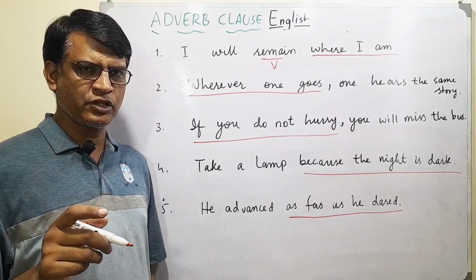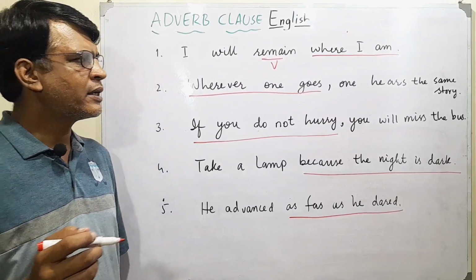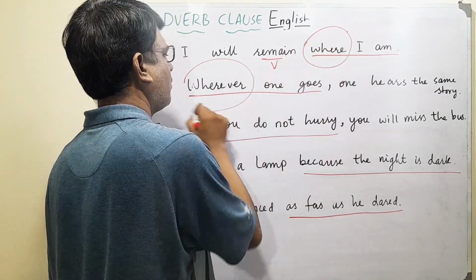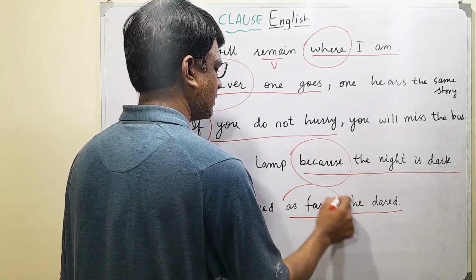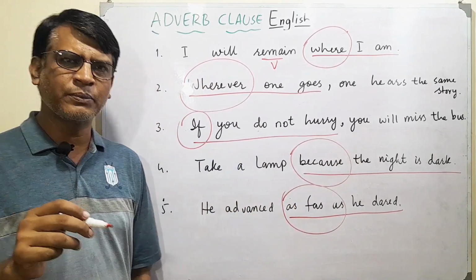At this stage, I should also focus a little, try to understand how or what connectors are actually helping us make adverb clauses.